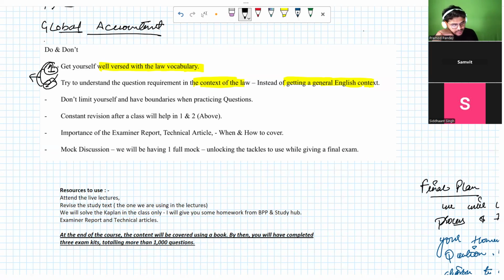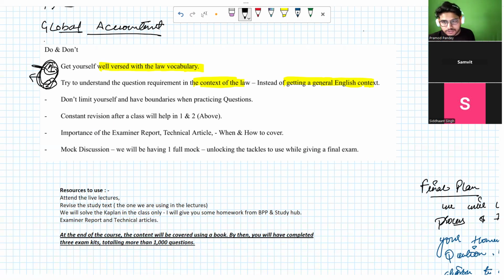The two same things are there. To summarize these two points, it is better to understand everything in the context of the law and have an enriched vocabulary, whatever is there in your kit or in your practice notebook. Okay.